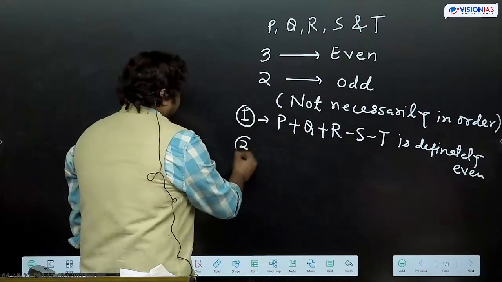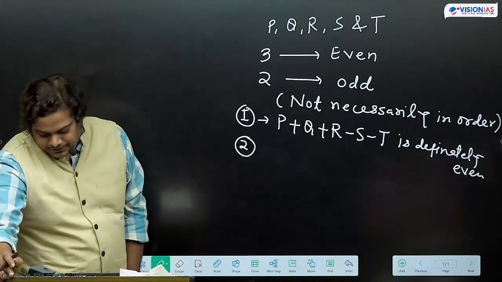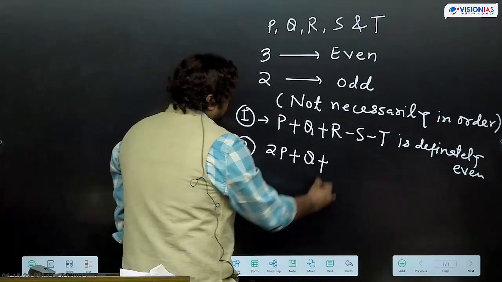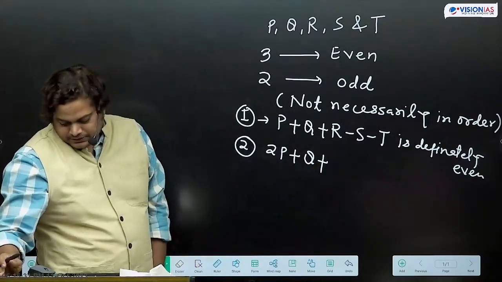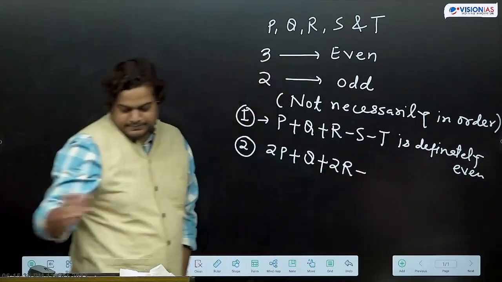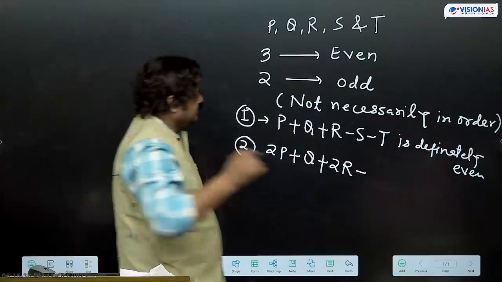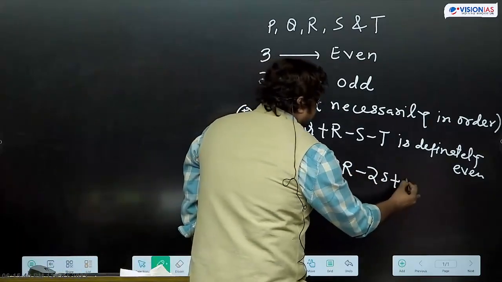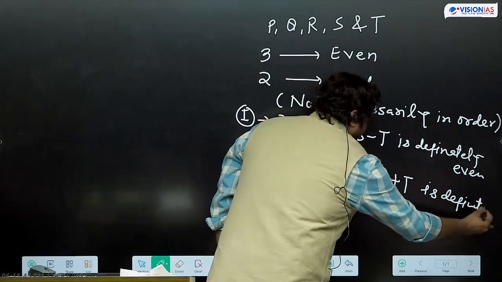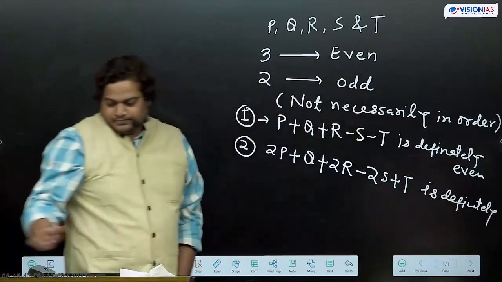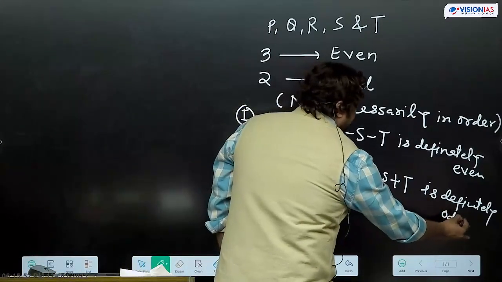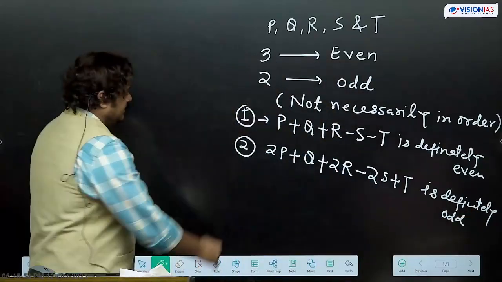Second statement: 2P plus Q plus 2R minus 2S plus T is definitely odd. Two statements are given this way.